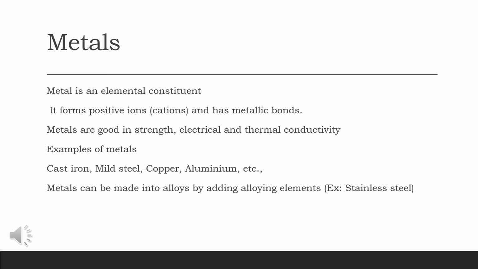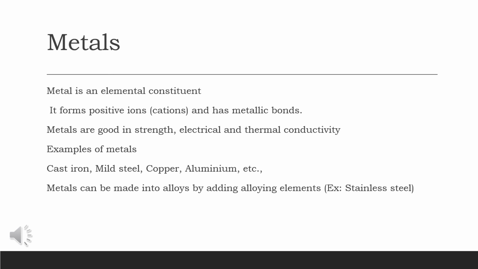And similarly, here I have given you examples of metals like cast iron, mild steel, copper, aluminium. We are going to discuss the same separately, by adding alloying elements. What is the effect of alloying elements on these metals, we will see in the later phases, while we are discussing separately the alloying elements that are added to aluminium, alloying elements that are added to copper, and so on.